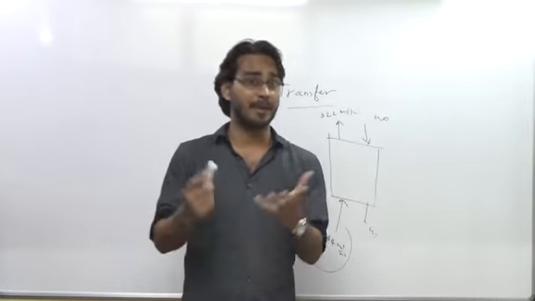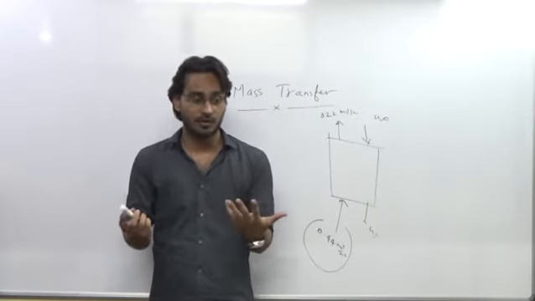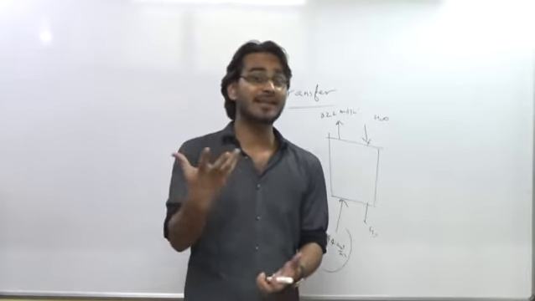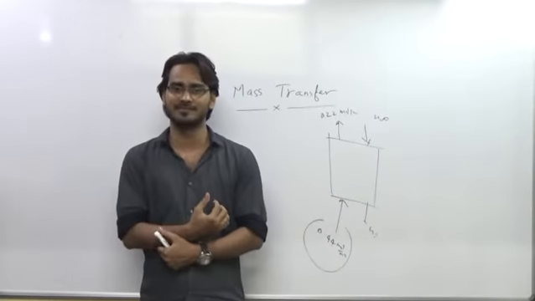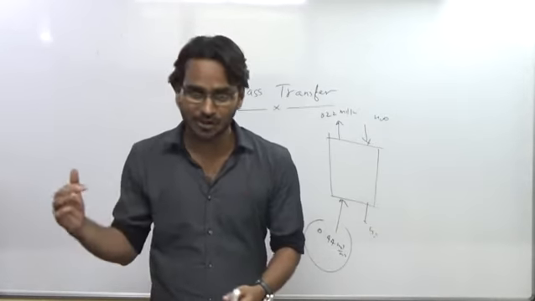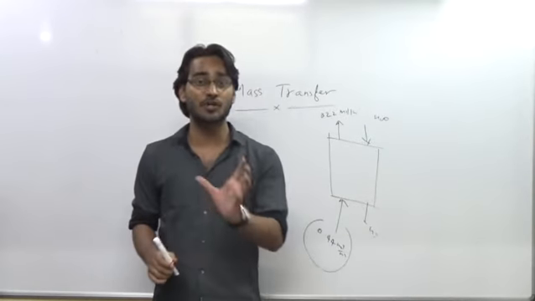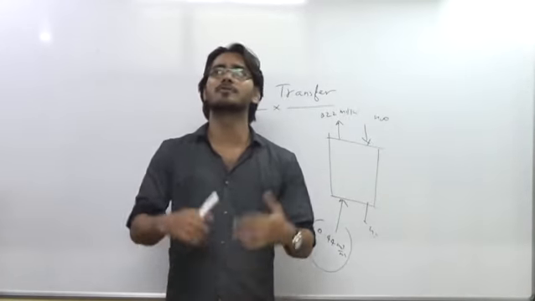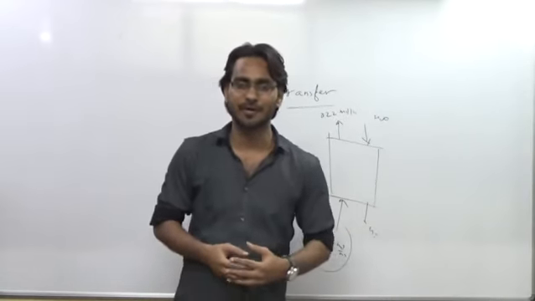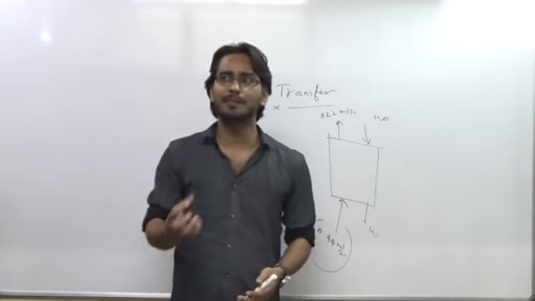Like we have a paper, that paper is very wet, and we want to remove some moisture. Why is moisture removal important in drying? Because if moisture is removed, transportation cost will be reduced. Suppose anything has a mass of 100 kg, and now moisture is removed, it becomes 50 kg.